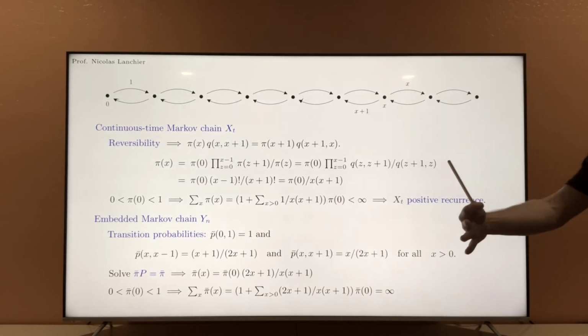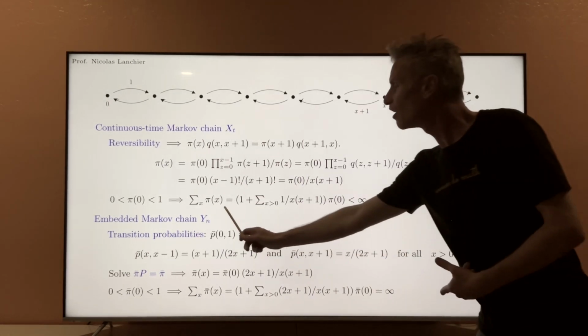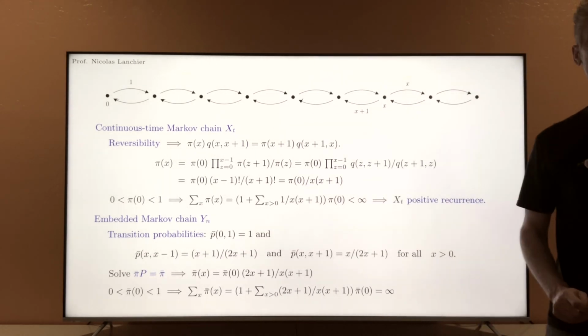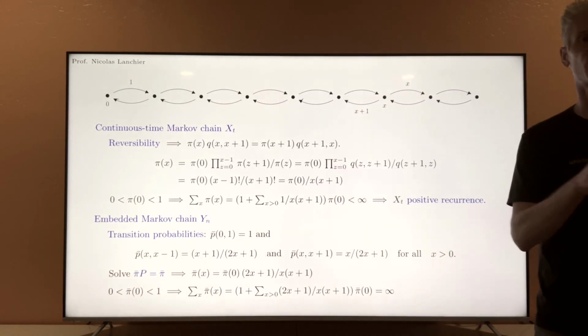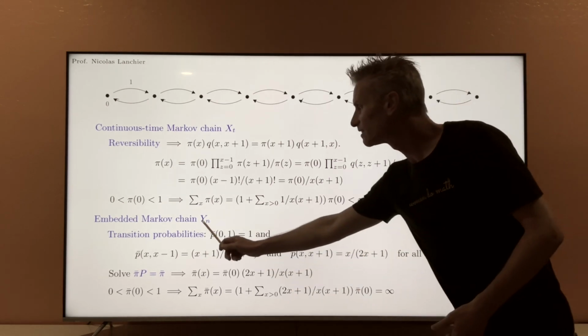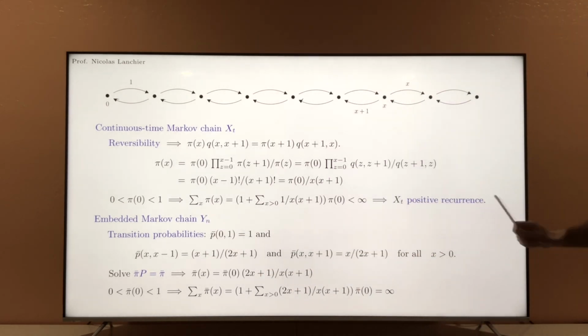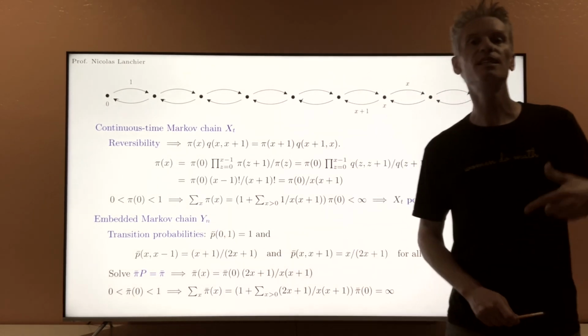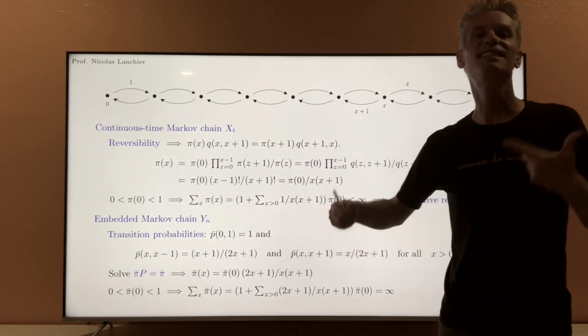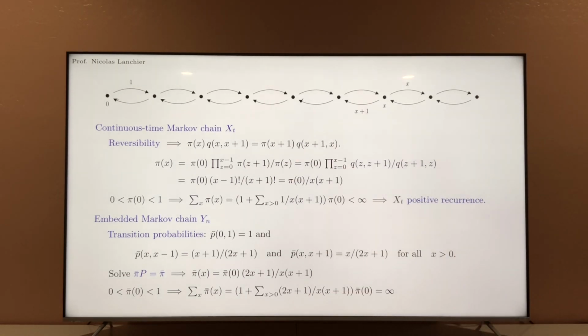But we explained earlier that yn and xt share the same recurrent states or transient states. This means that yn, because xt is positive recurrent, must be recurrent, but it cannot be positive recurrent. And so conclusion, yn is null recurrent.